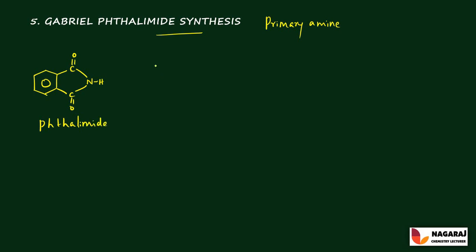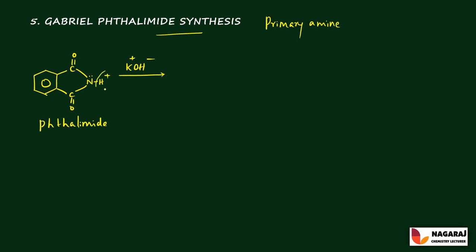This phthalimide reacts with the alcoholic solution of potassium hydroxide. In potassium hydroxide, potassium has a positive charge and the hydroxyl group has a negative charge. On the nitrogen, the lone pair of electrons gives it a negative charge, and hydrogen has a positive charge.